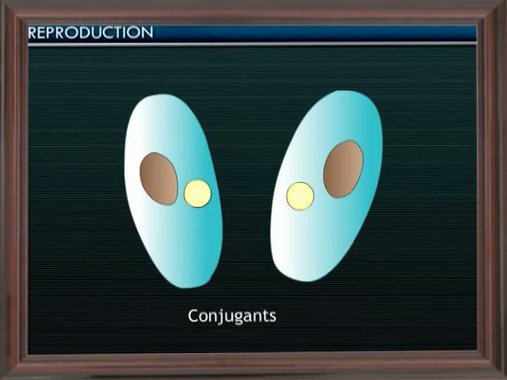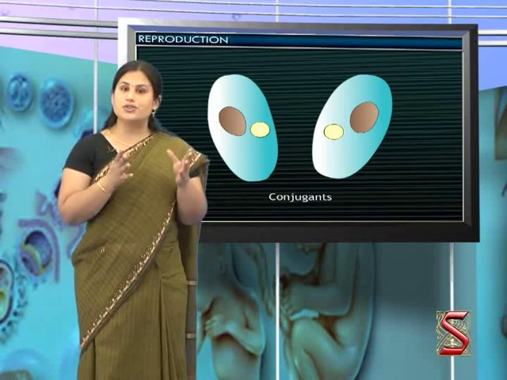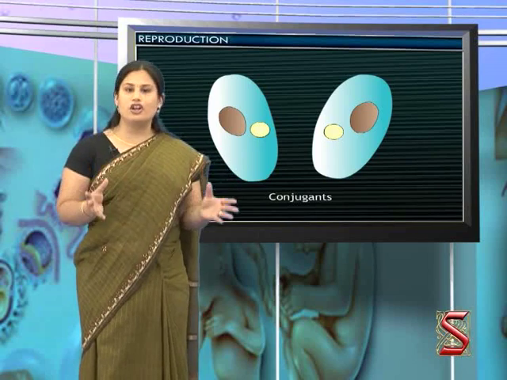The body of paramecium has two nuclei, a large macronucleus and a small micronucleus. The macronucleus performs all the vegetative functions and the micronucleus performs the reproductive function. Let us now examine the process of conjugation. The paramecium that undergoes conjugation is called a conjugant.